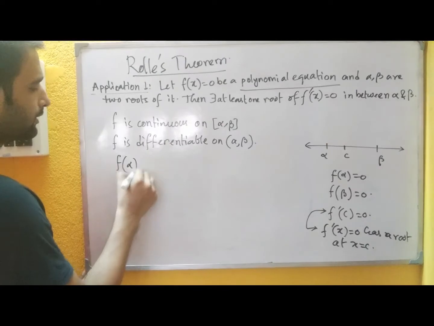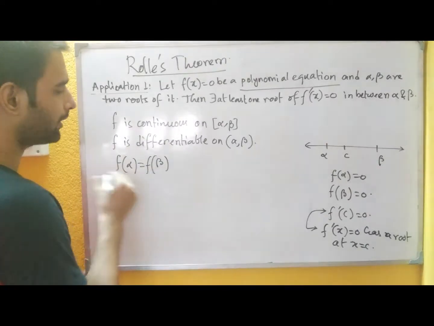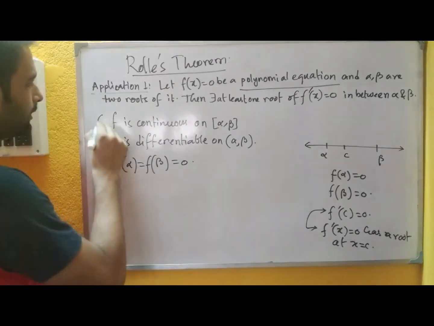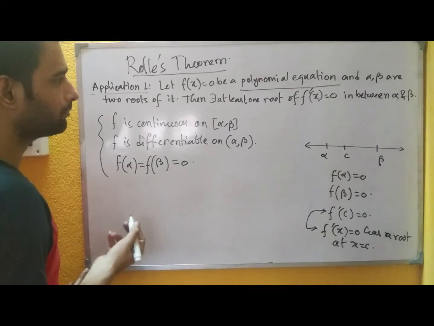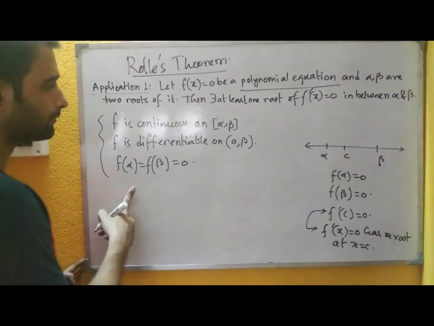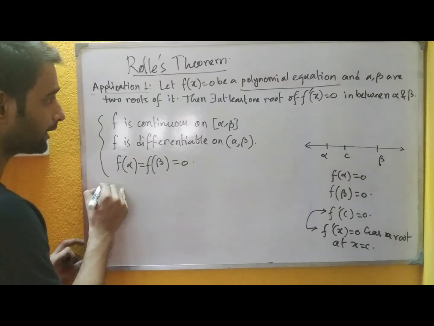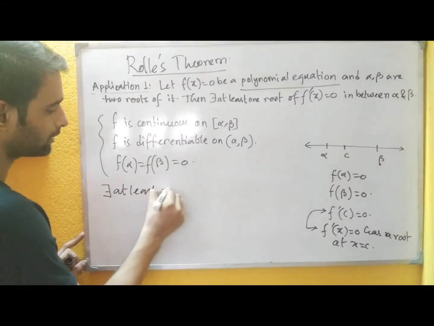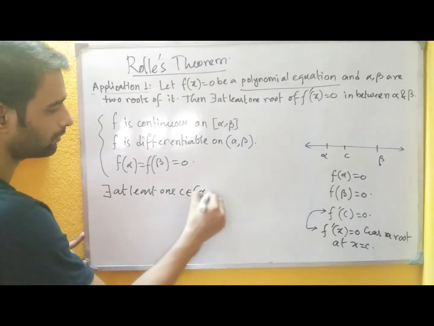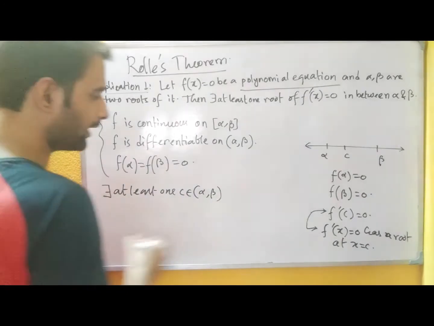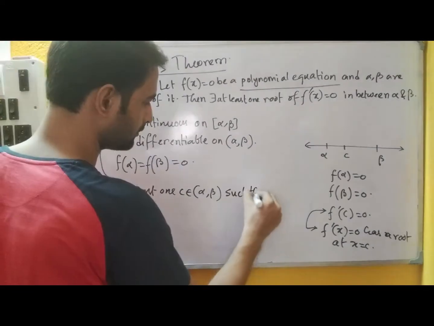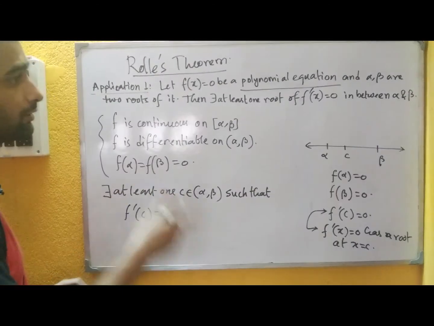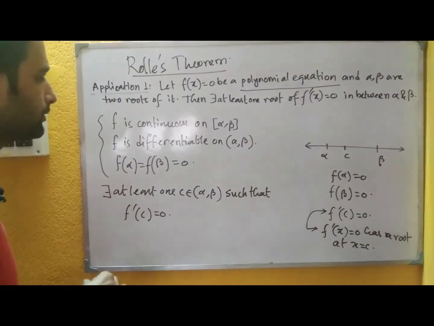And the third condition is easily verified because both alpha and beta are zeros of the equation f x equal to 0. So these are the three conditions for Rolle's theorem, and all three are satisfied here. So from the conclusion we can say that there exists at least one c within the open interval alpha beta such that f dash c equal to 0. So it is proved straightforwardly applying Rolle's theorem.